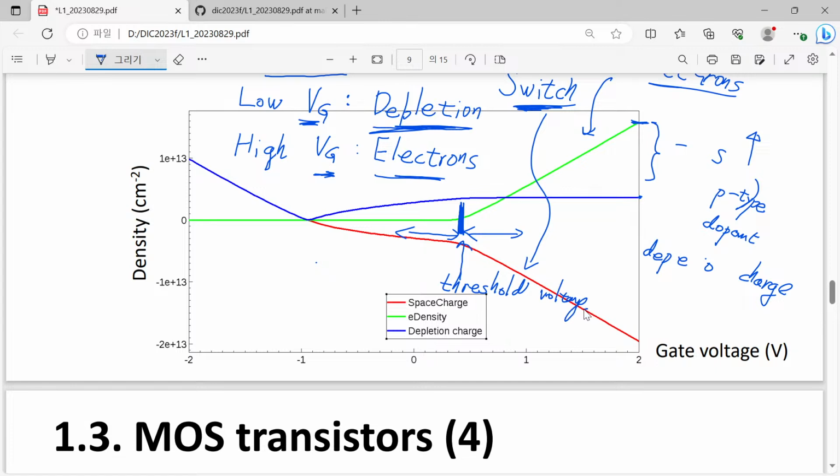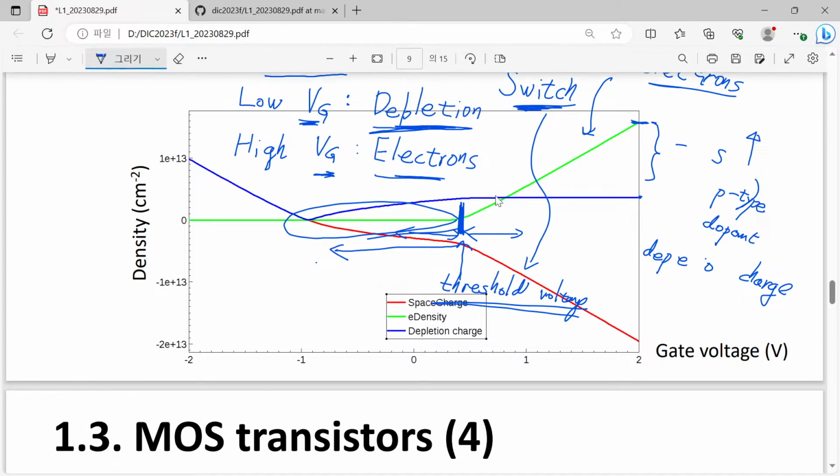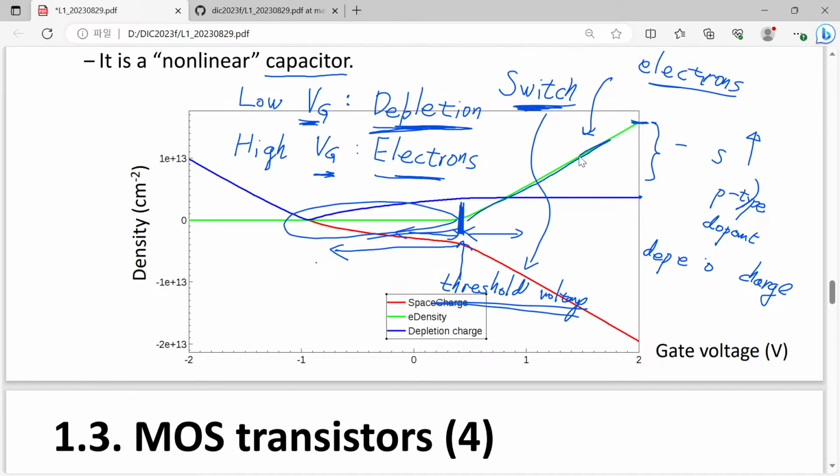When you have a voltage lower than the threshold voltage, you can say that we have almost no electrons at all. And over the threshold voltage, the increase of electrons just follows a piecewise linear function.